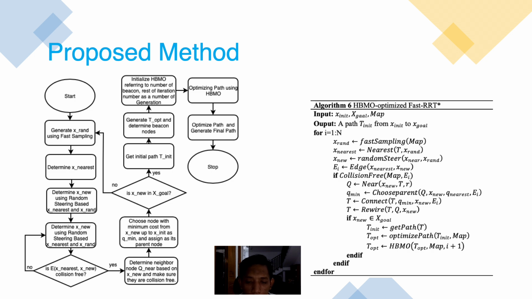The optimization aims to minimize the search space within a limited time frame. Consequently, HBMO generation aligns with the remaining samples versus the specified maximum sampling. This deployment strategy allows beacon nodes to shift to a new area, potentially connecting directly with other distant beacon nodes. The process culminates in another path optimization before determining the final solution.